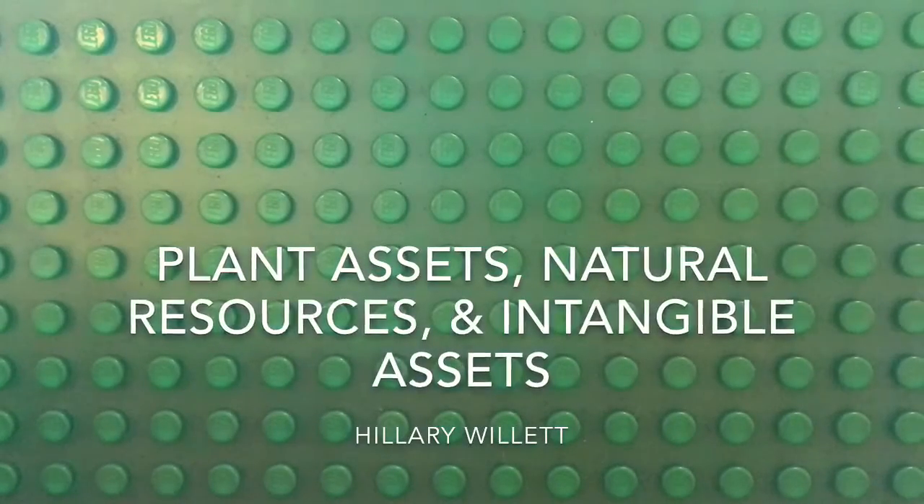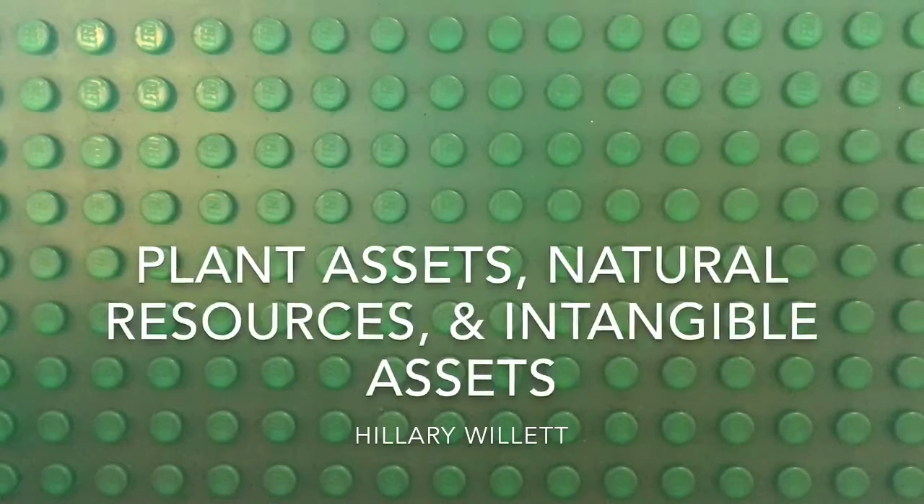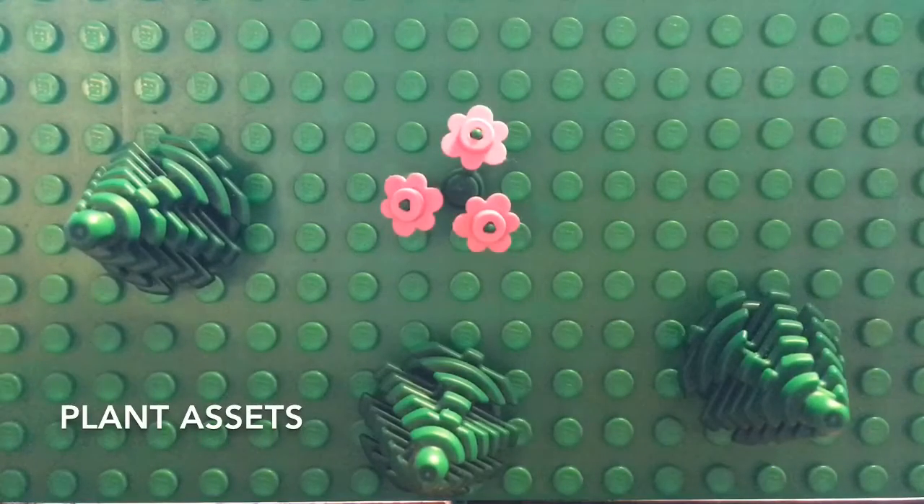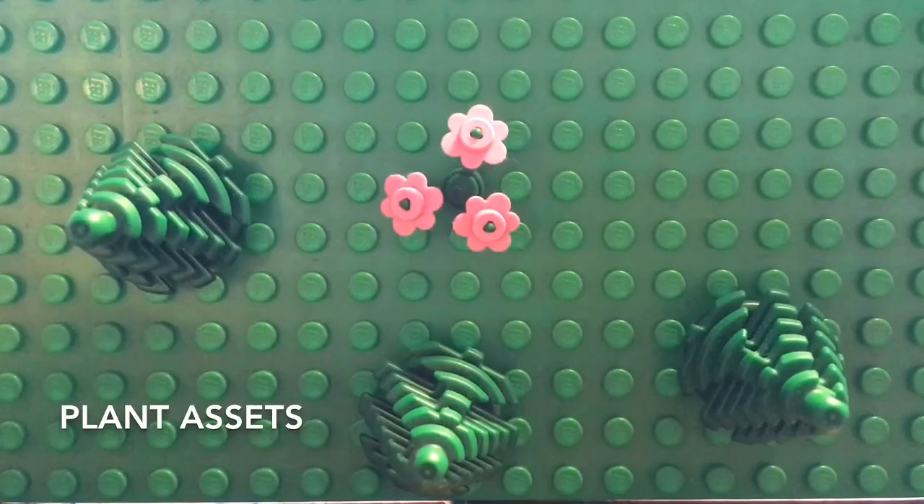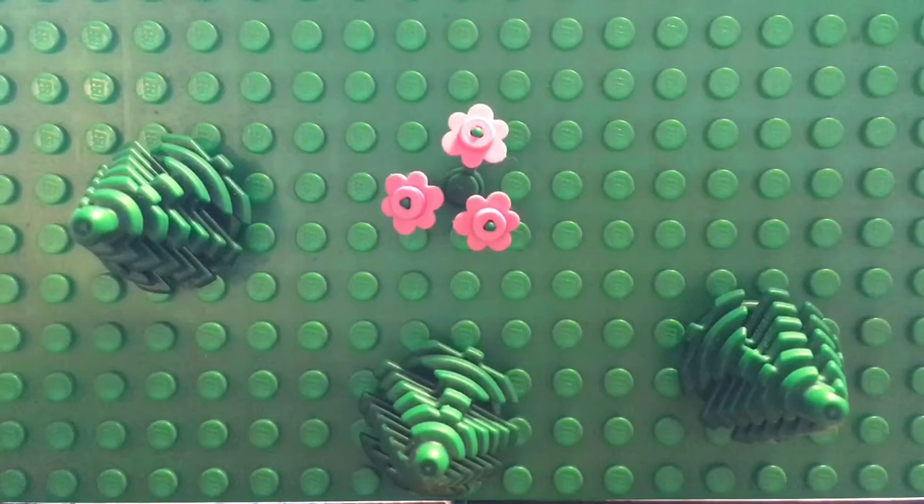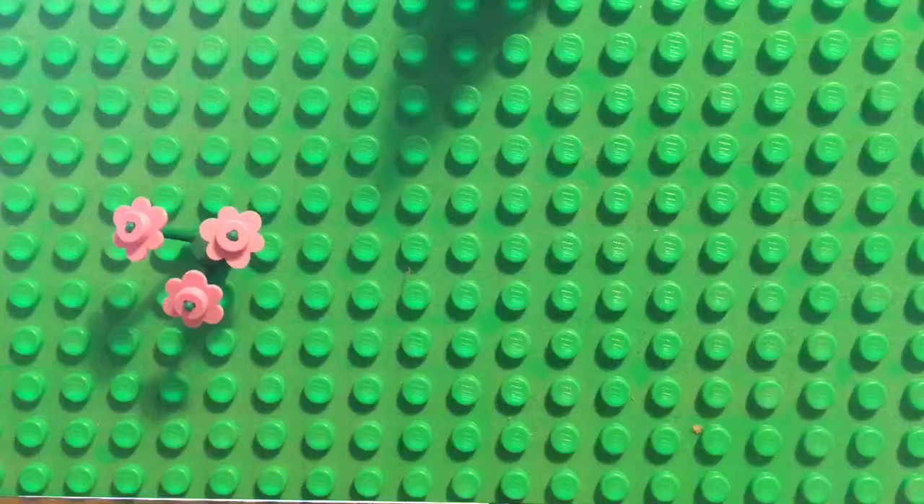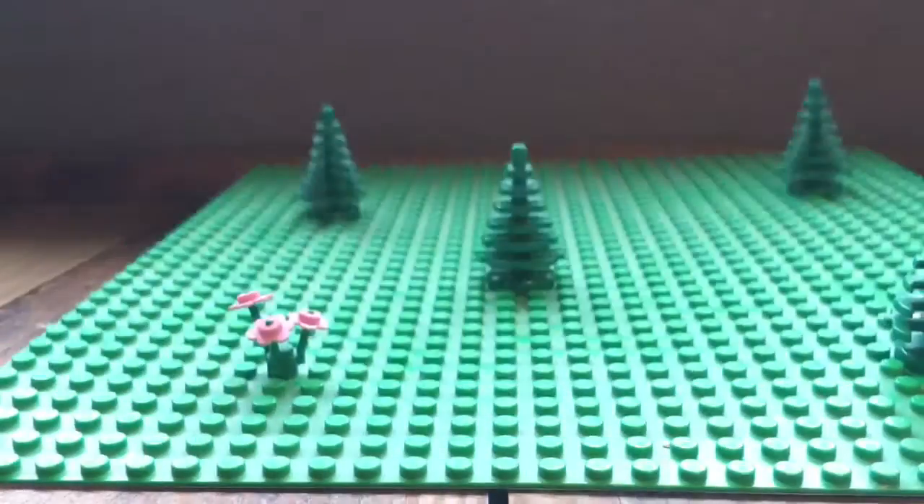In this video, we'll look at plant assets, natural resources, and intangible assets, and the expenses they accrue. Plant assets are referred to as property, plant, and equipment on financial statements. They are tangible assets, which means they have a physical form. As well as being tangible, plant assets are long-term assets that will accrue depreciation. First, we will look at land.